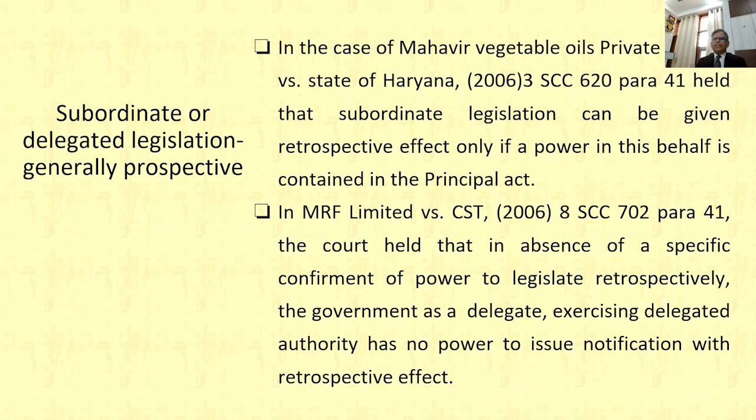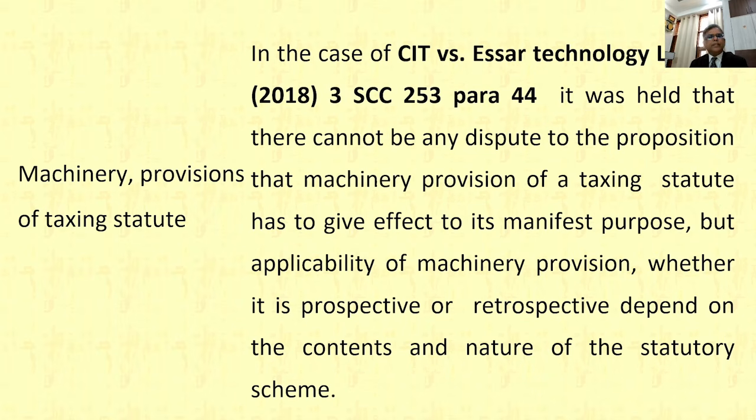But generally, delegated legislation or subordinate legislation must have prospective effect only. Then one of the important judgments: in absence of a specific conferment of power to legislate retrospectively, the government as a delegate cannot exercise authority for retrospective amendment or make any notification issued with retrospective effect. So that is an important point.